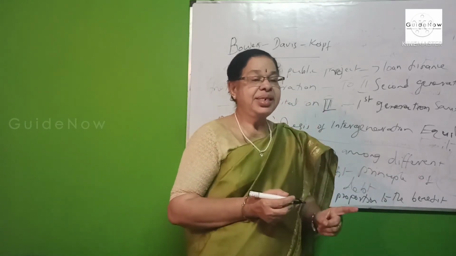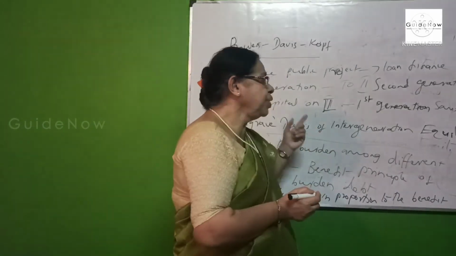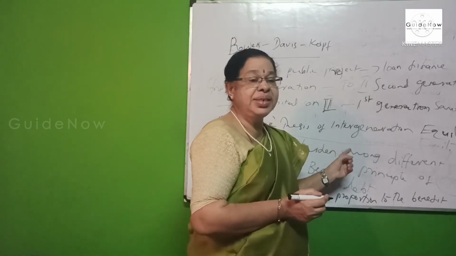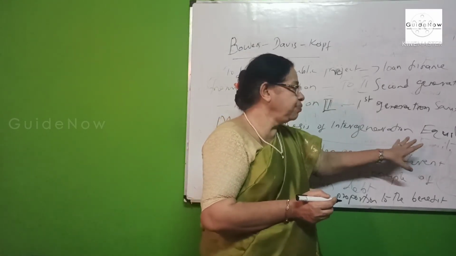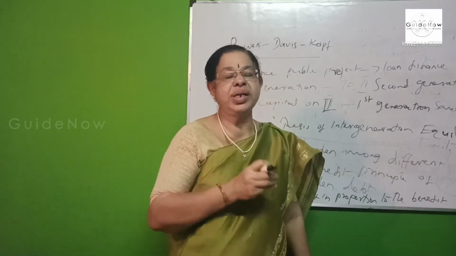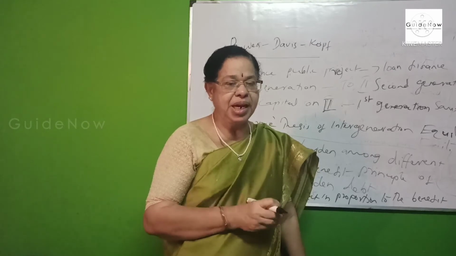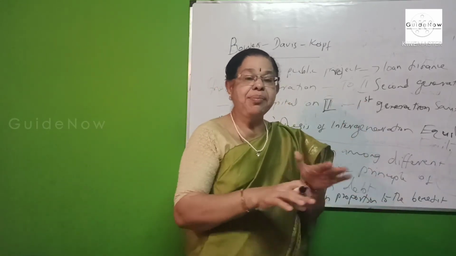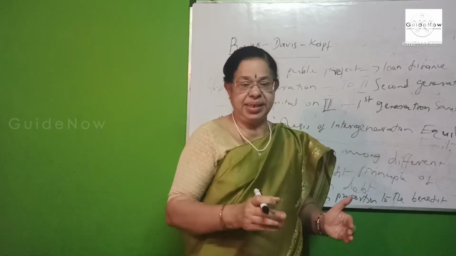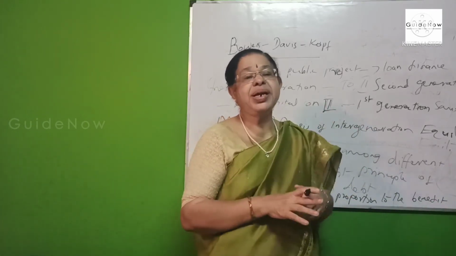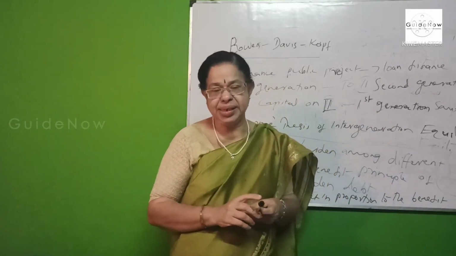The Musgravian view is known as intergeneration equity. According to his opinion, the debt burden is spread among the different generations, not only between present and future.